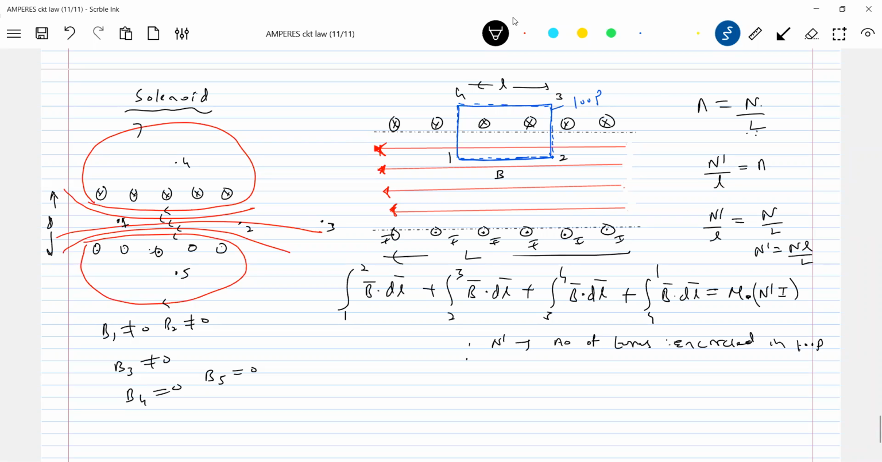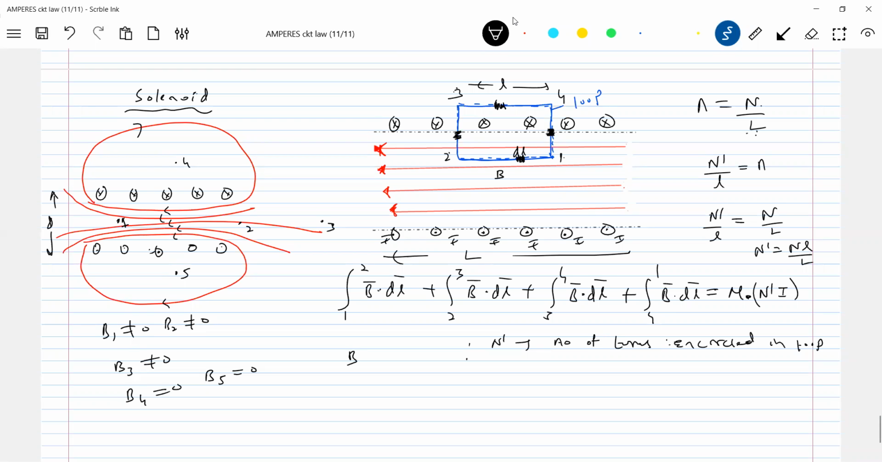What is the value of B bar dot dl? B bar is in this direction. I'll change the symbol: 2, 3, 4. So dl is here. This is a dl. The black color strip is what I'm showing as dl. Now look: as you move along the path 1, 2, B bar is parallel to this.